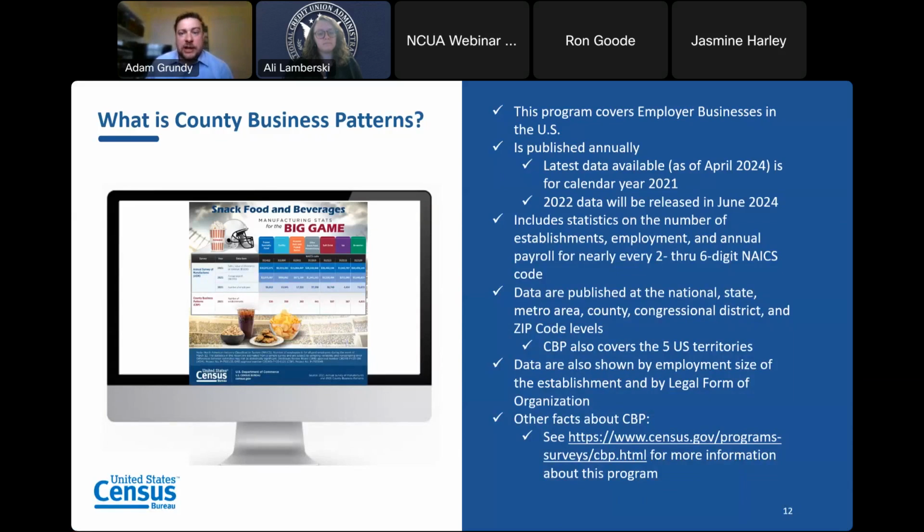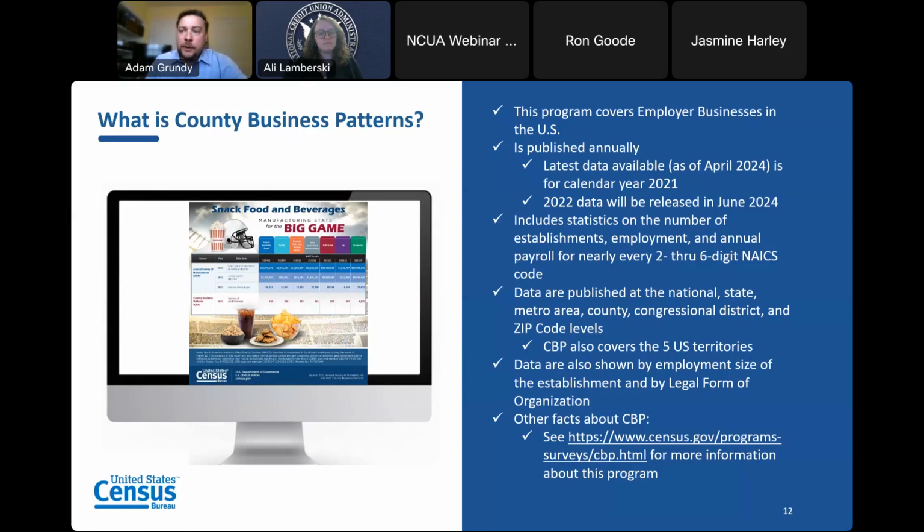This is published on an annual basis. The 2022 data will be coming out later on this year. This provides statistics on the number of establishments, employment, and annual payroll for nearly every 2 through 6 digit NAICS code. So it allows us to produce graphics such as the snack food and beverages graphic about the big game, or the Super Bowl, as an example.